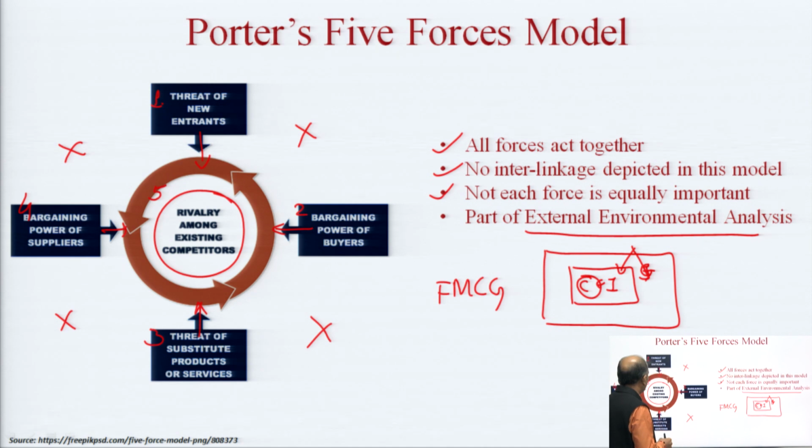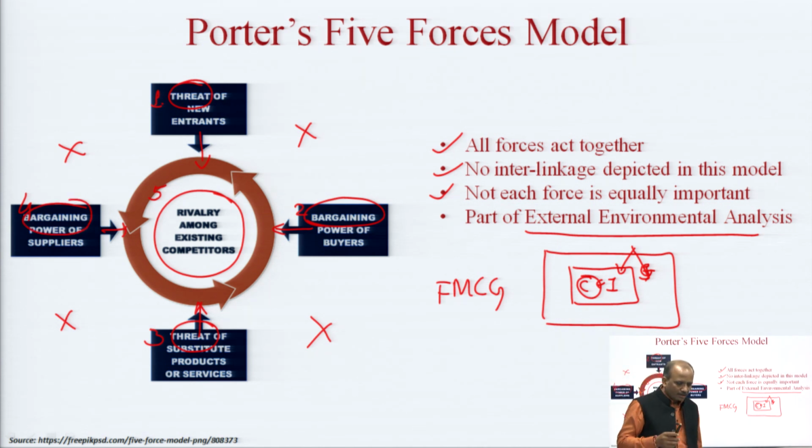One conclusion you can make out over here is that there are only two words which are mentioned over here. One is the threat of new entrant, threat of substitute. Another word is bargaining power of buyers, bargaining power of suppliers, which means that attractiveness or the competitiveness of the industry is a function of the threat perception regarding the entry of the new entrant, the newcomers, the new potential competitors, and the threat perception towards the substitute.